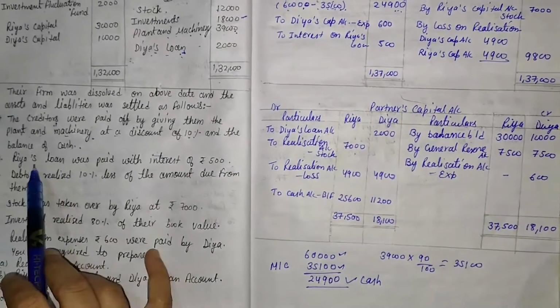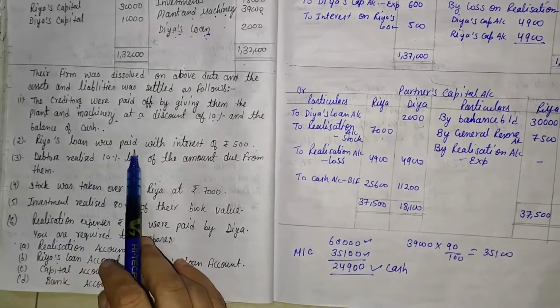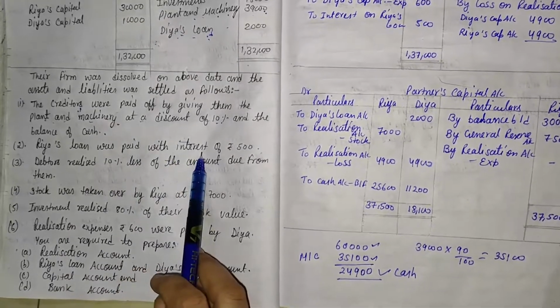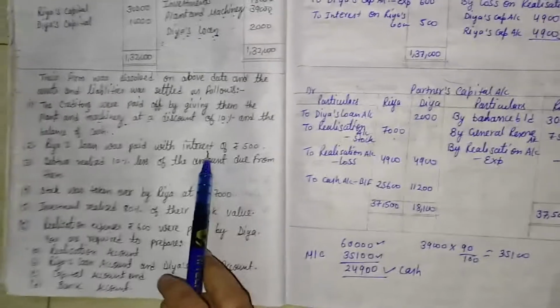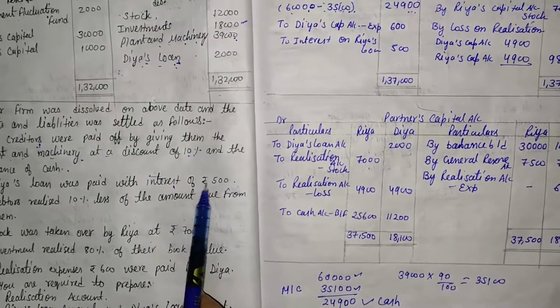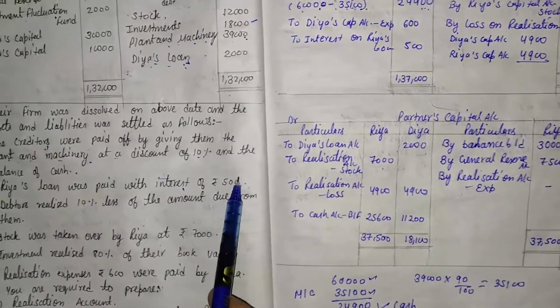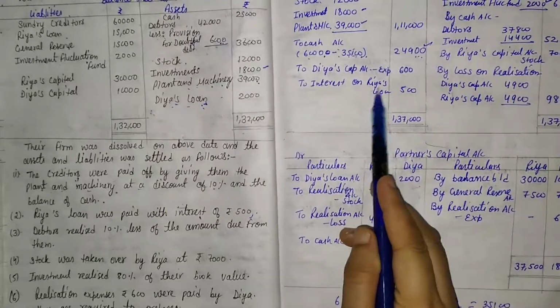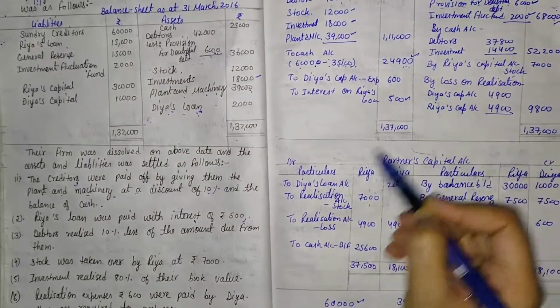Then the next information that is given, Ria's loan was paid with interest. So we ignore loan value, but we will have to give interest. And what is the interest value? That is 500. So we write interest on Ria's loan, that is 500.